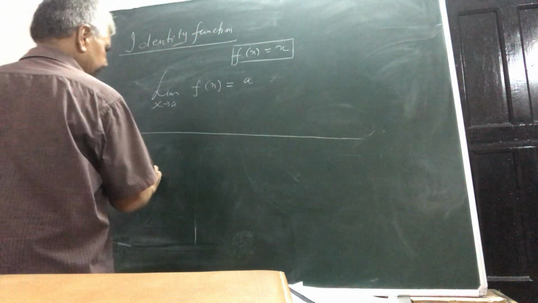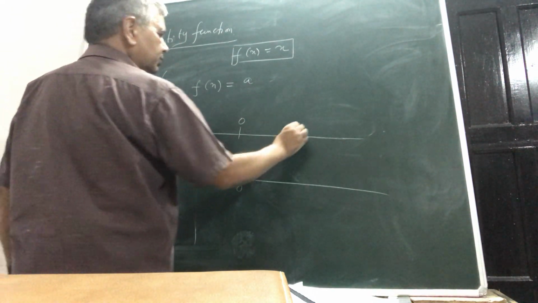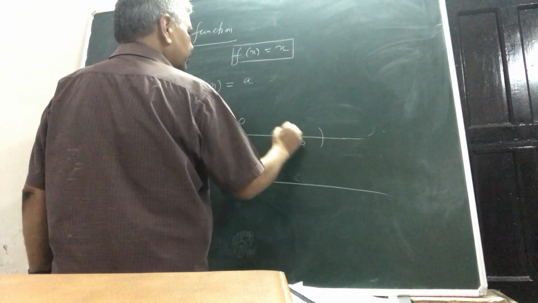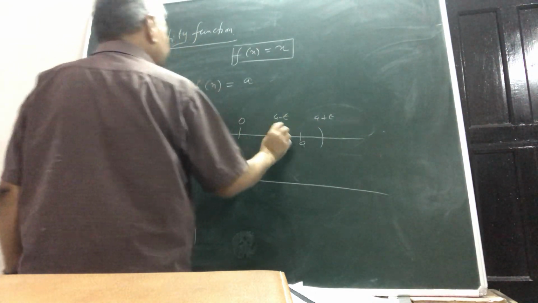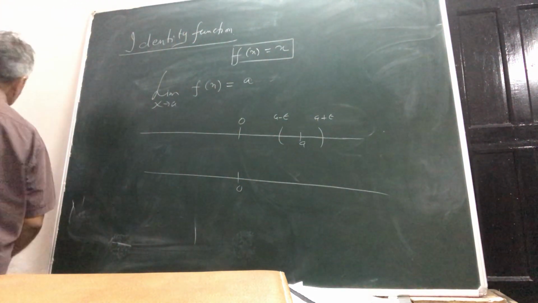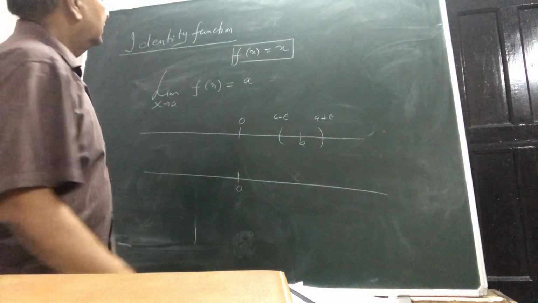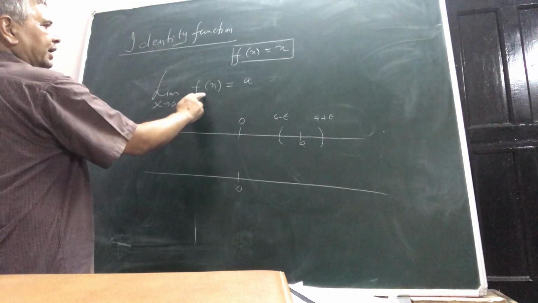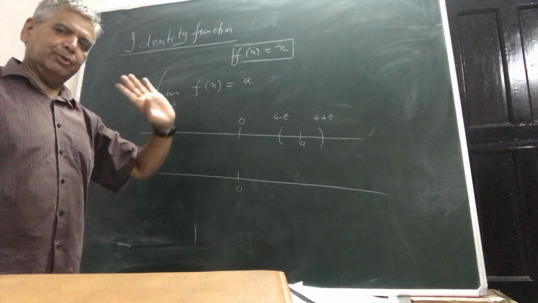Again two lines. Suppose this is A. You have chosen some A plus epsilon neighborhood of A, because you say that the limit of the function, when x tends to A, f(x), will be A. So both the limit and this value are coinciding, no issues.